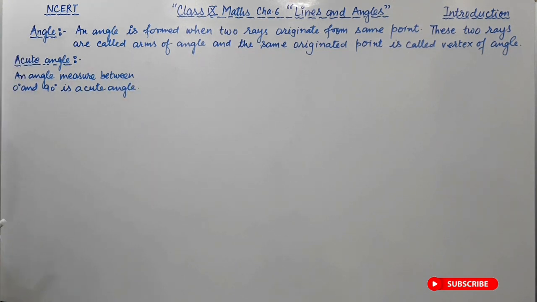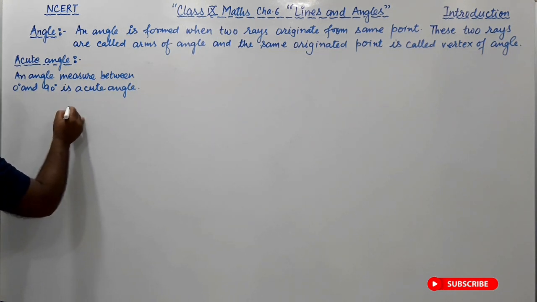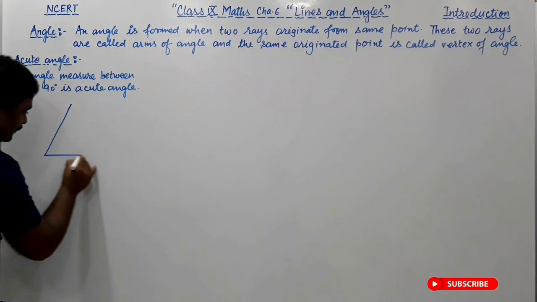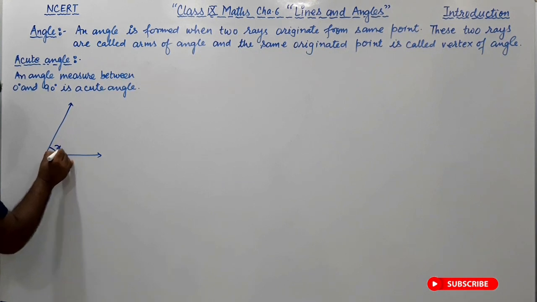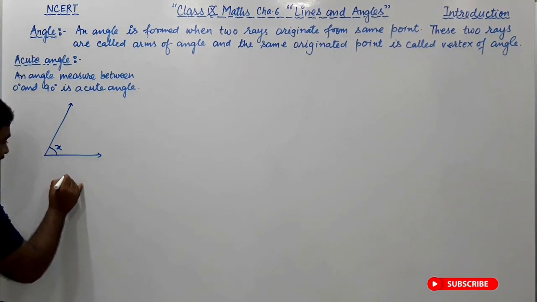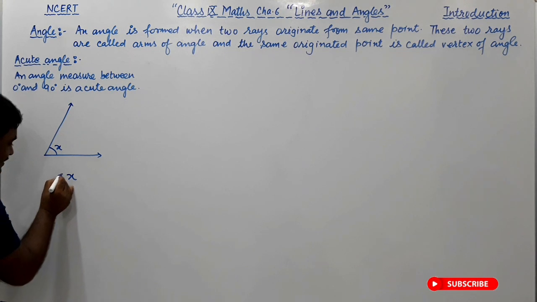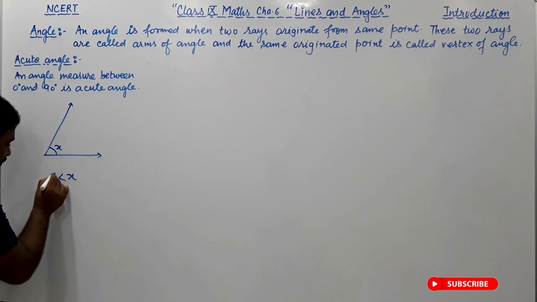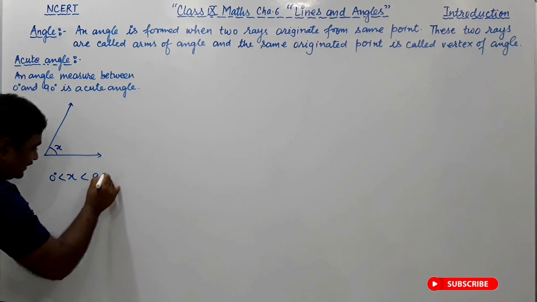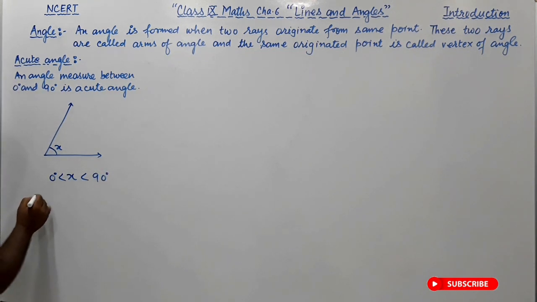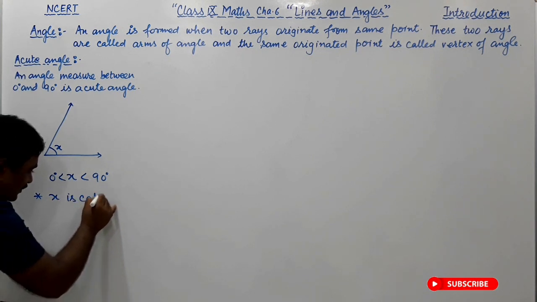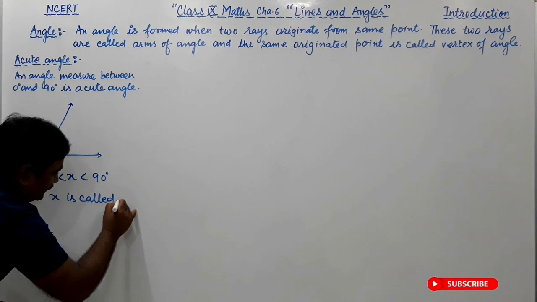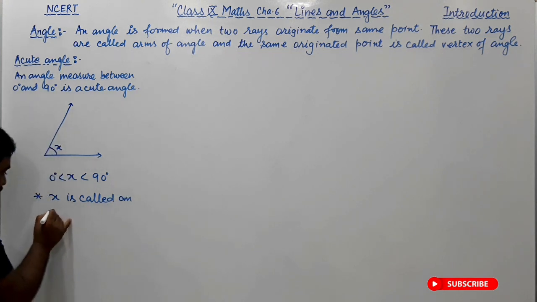Here this is an angle formed by these two rays. Say this angle is x. So this angle x is greater than 0 degree but less than 90 degree, so this angle x is called an acute angle.